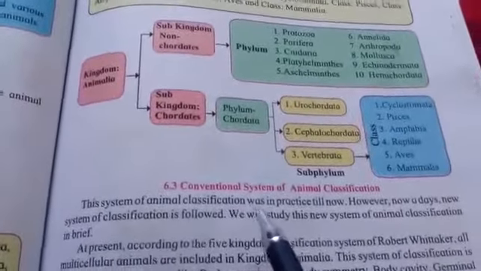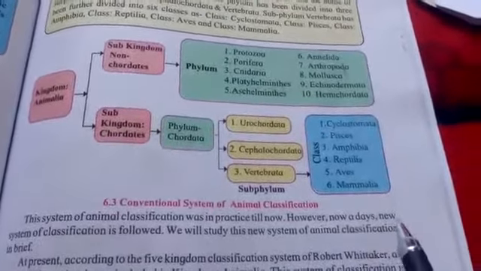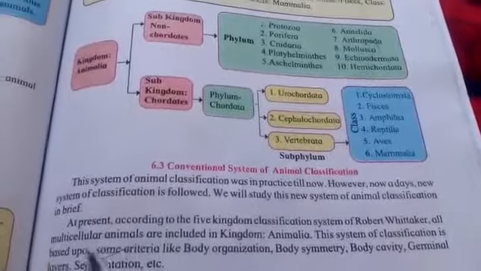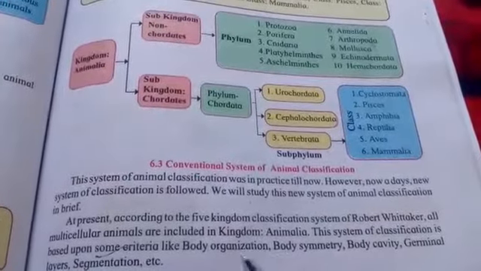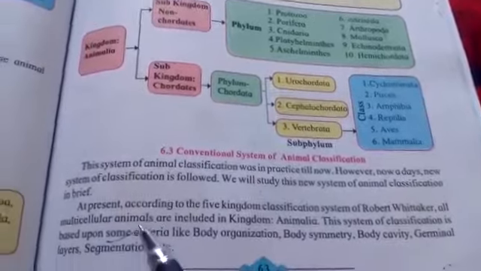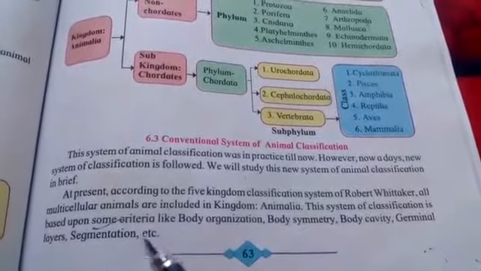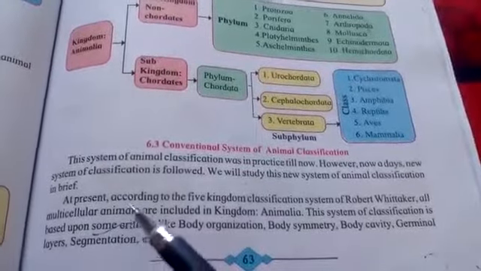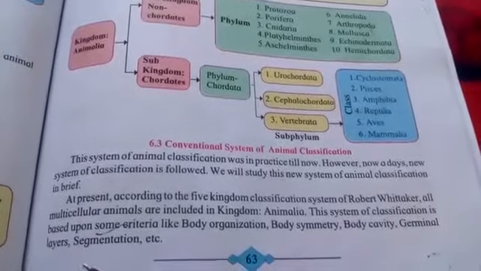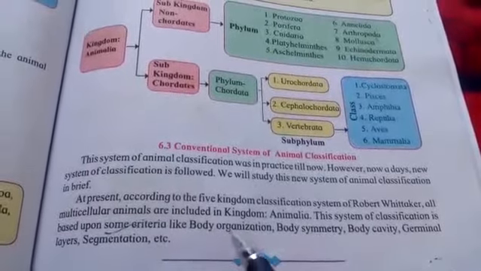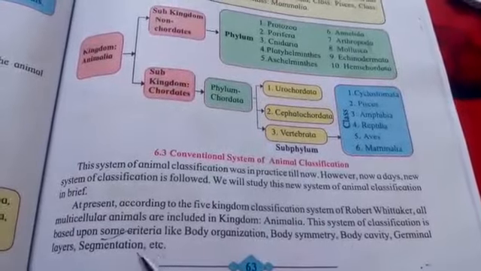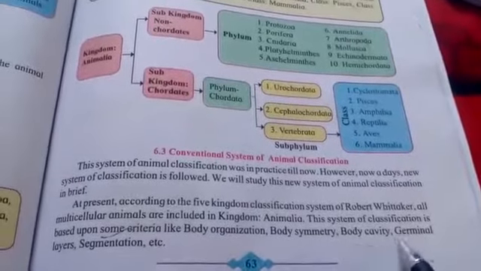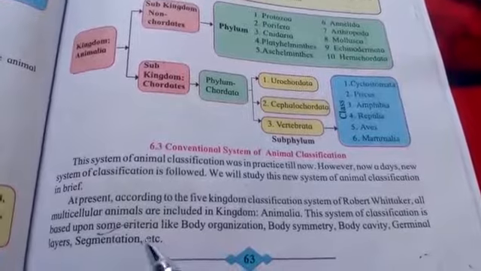Now this system of animal classification was in practice till now. However, nowadays a new system of classification is followed. We will study this new system of classification in brief. So this is all given over here. There are certain criteria of animal classification, and we have already studied in class 8 how Robert Whittaker classified the organisms, and he used various criteria like complexity of cell structure, mode of nutrition, and phylogenetic relationship. So now we'll be using other criteria. This system of classification was based on other criteria also, like body organization, body symmetry, body cavity, germinal layers and segmentation, that we shall study in detail.